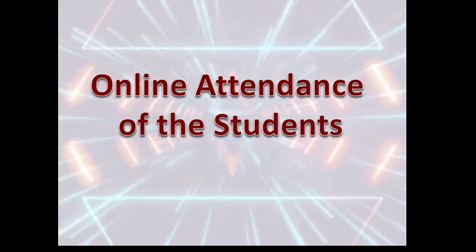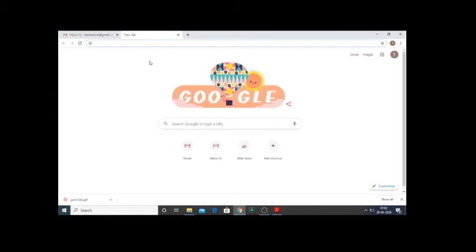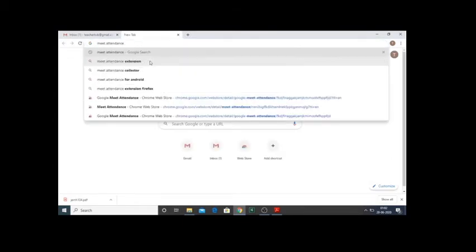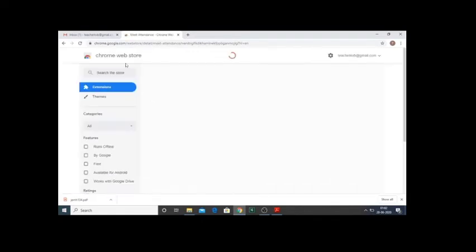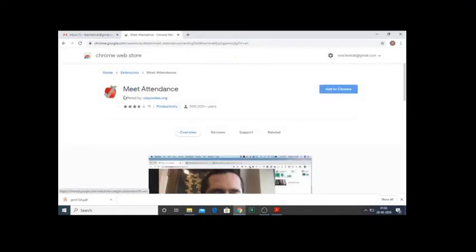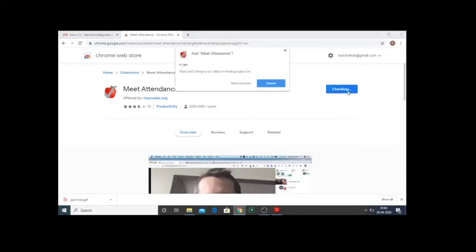Now after getting it downloaded, we'll go with the online attendance of the students. Now how to take the attendance of the students? My content is ready. Now for the attendance procedure, I will click on the tab. There will be Meet Attendance. As soon as I click it, the option comes and I click on the link. Actually this is a Chrome extension, so it will work on the Google Chrome browser only.